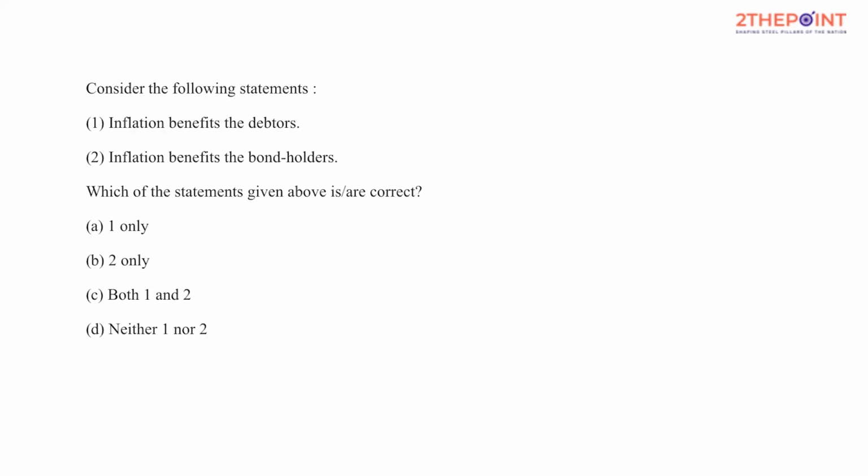Consider the following statements. Inflation benefits debtors. Inflation benefits the bondholders. Inflation benefits a debtor. A debtor is the one who borrows money, the borrower. And inflation benefits the bondholder. A bondholder means the one who buys the bond. So he is a creditor.